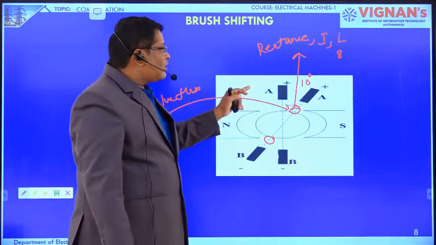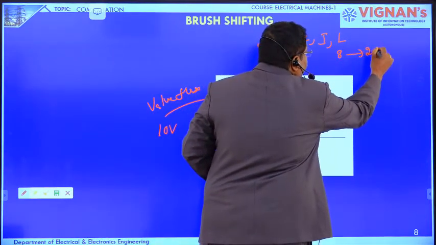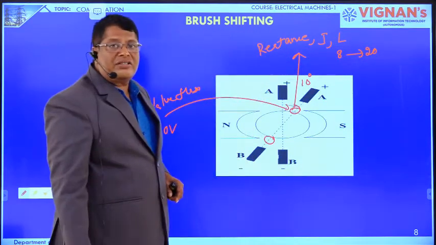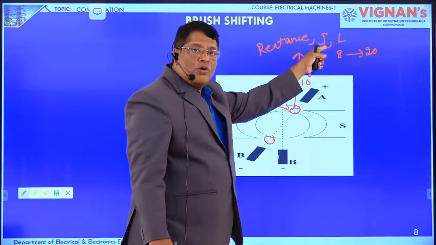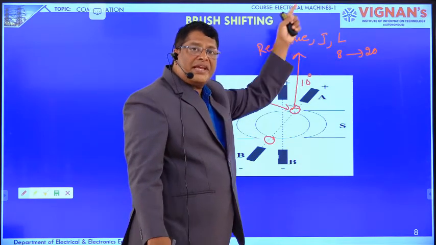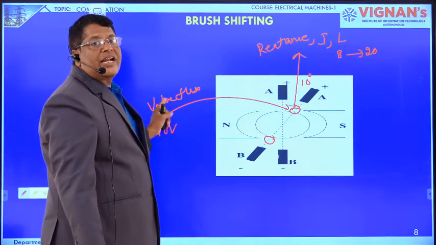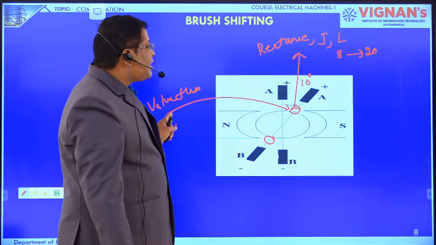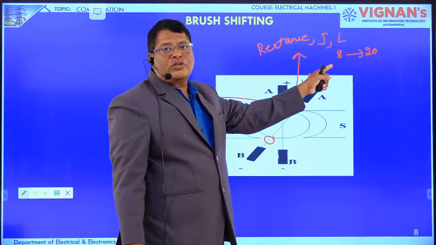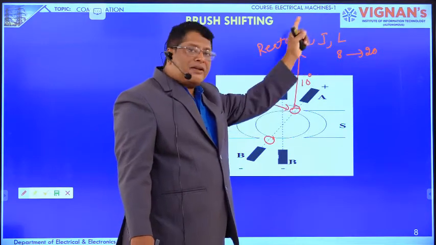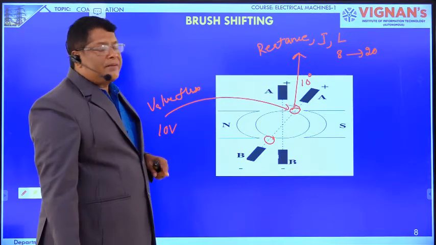Suppose the current in the coil changes to 20 amperes also. It may go to 20 amperes as the load increases. If the current through the coil increases, the reactance voltage will increase, but the dynamically induced voltage will be the same, that is 10 volts only. It may not sufficiently compensate the reactance voltage, because it depends on some other parameters, whereas the dynamically induced voltage depends upon some other parameters.